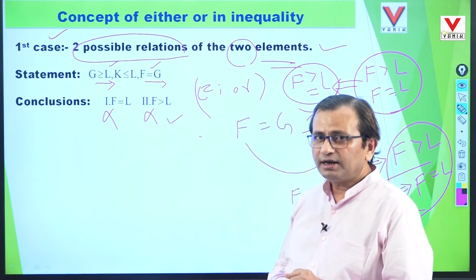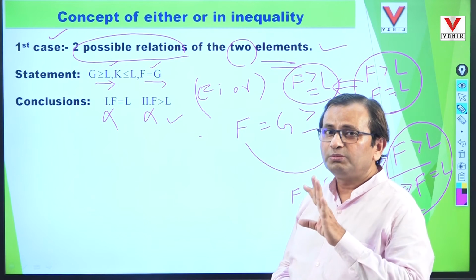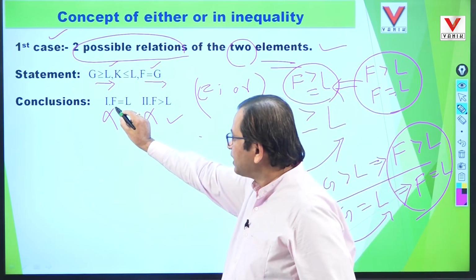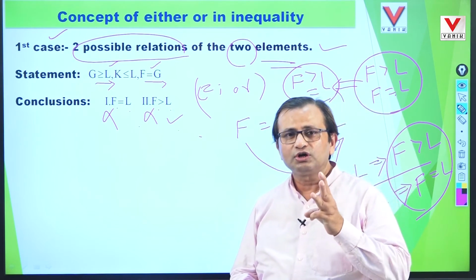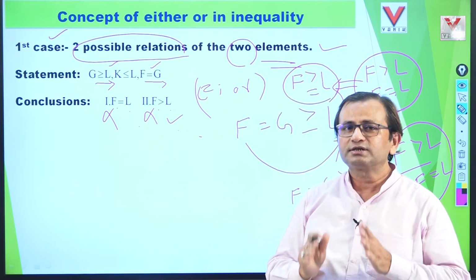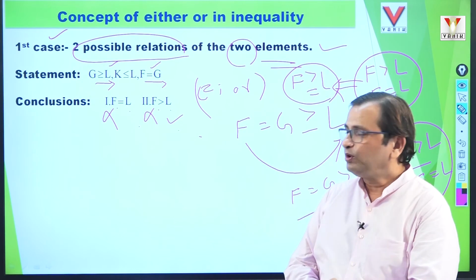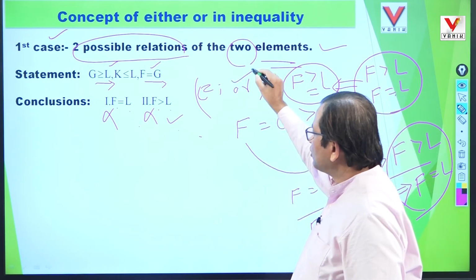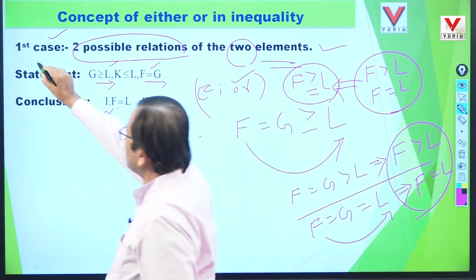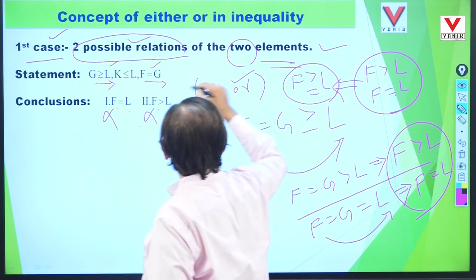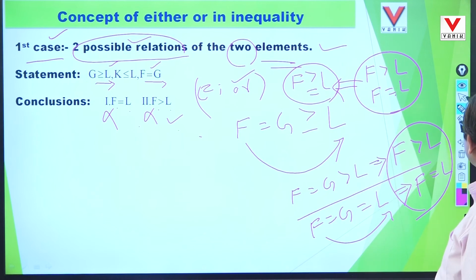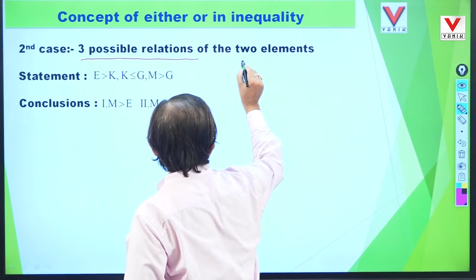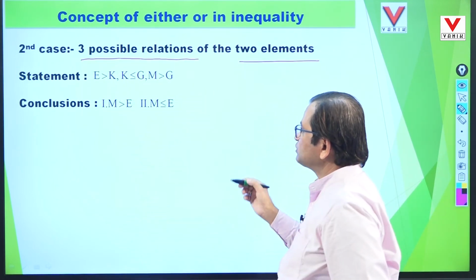And one more point is there. The same elements should be there in the conclusion. So the elements are F and L, the same elements are there. So all three conditions are satisfied here, and we can take the final answer: either or. This is the first case, two possible relations of the two elements. Then we go to the next case, three possible relations of the two elements.